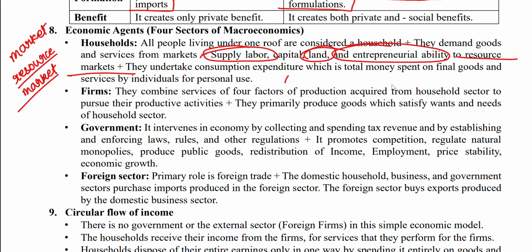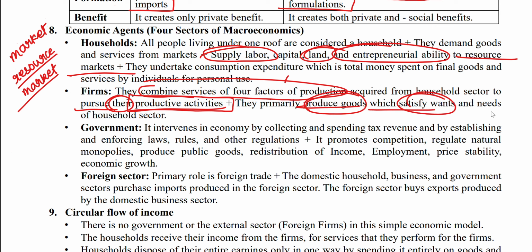When all the factors of production are combined to pursue economic activities, productive activity is done. The goods are produced to satisfy the wants and needs of the household.